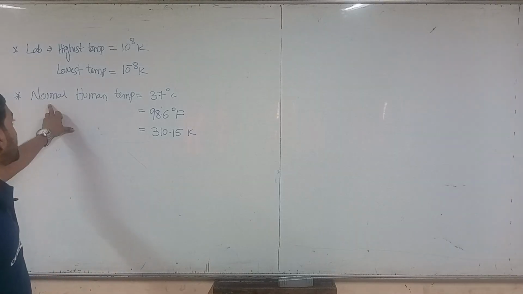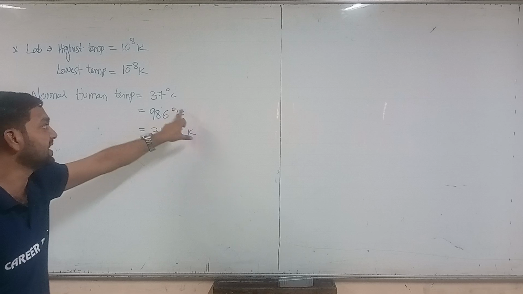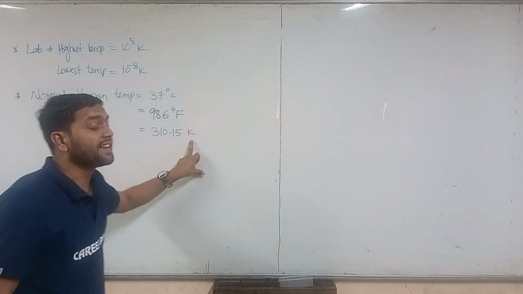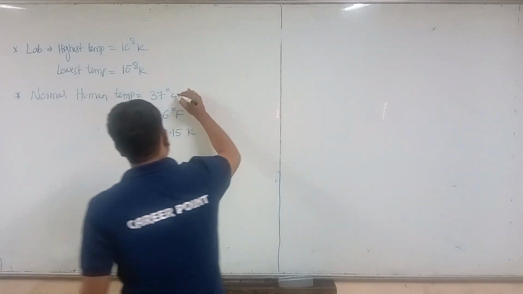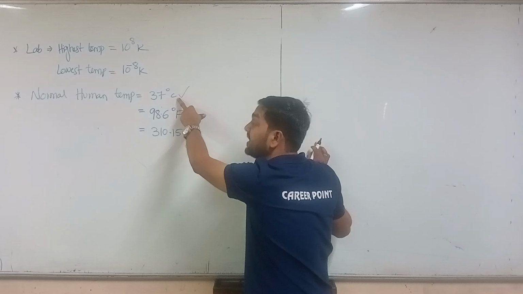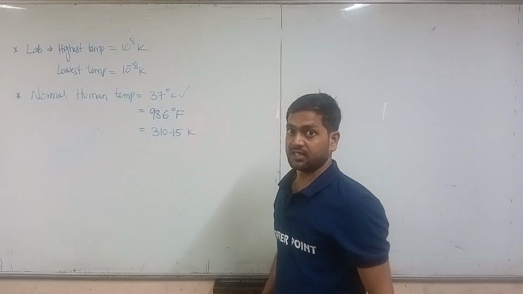So here we have the normal human temperature: 37 degrees Celsius, 98.6 degrees Fahrenheit and 310.15 Kelvin. Here we have the temperature measurement in degrees Celsius, here the Fahrenheit, and here the Kelvin, right?